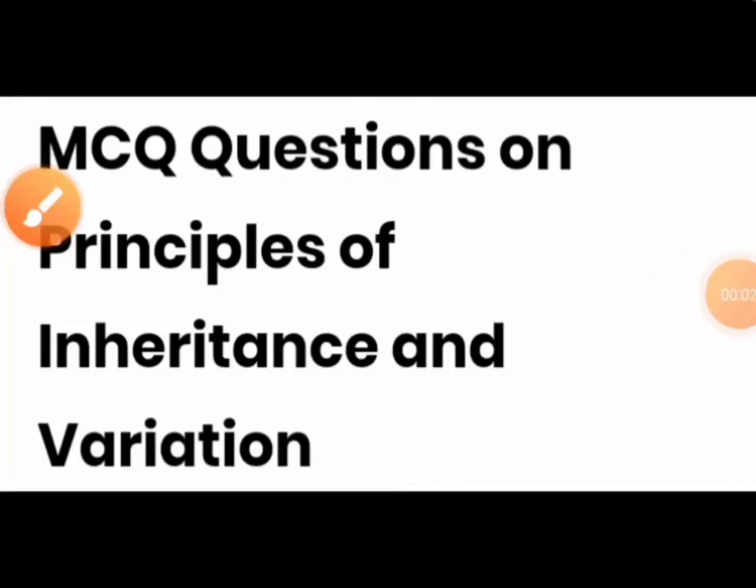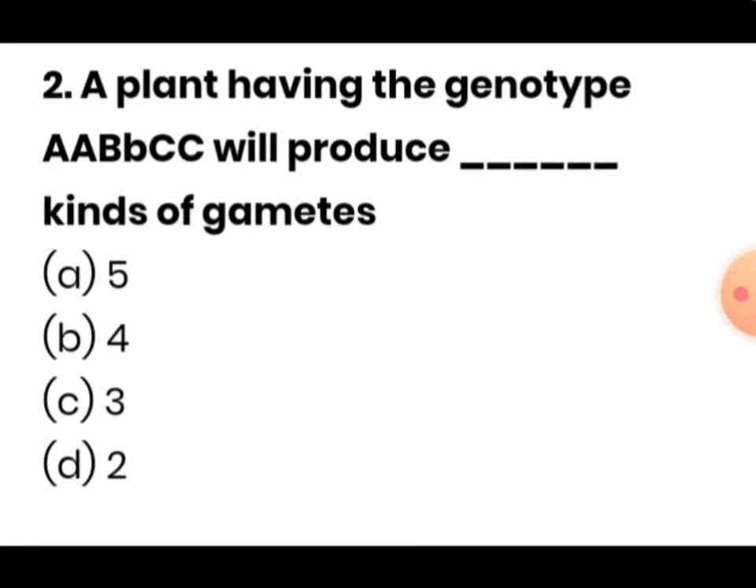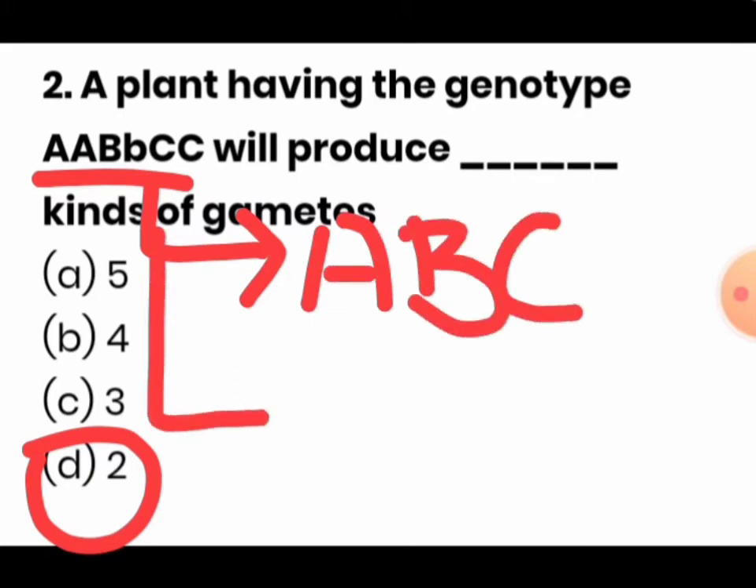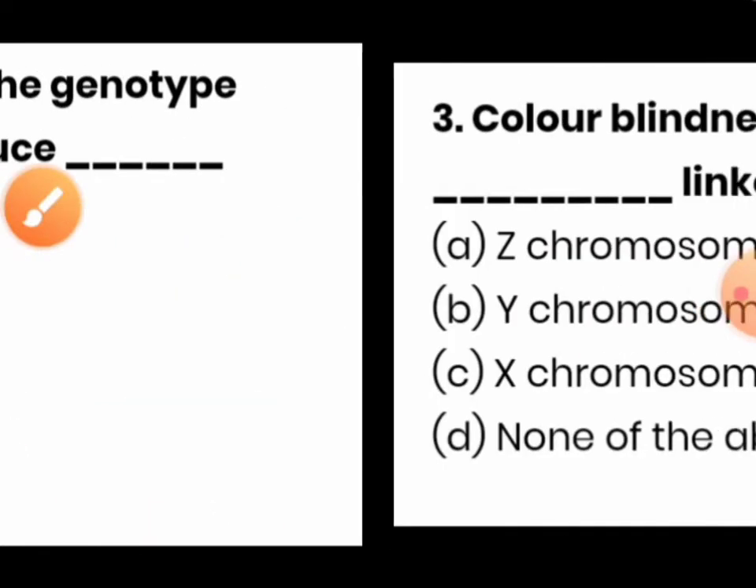Hello students, let us solve some of the multiple choice questions related to principles of inheritance and variation. If a hybrid expresses a character, it is dominant. A plant having a genotype of this particular type will produce two types of gametes. For example, the gamete having ABC type and the gamete having A small b capital C type. So two types of gametes.